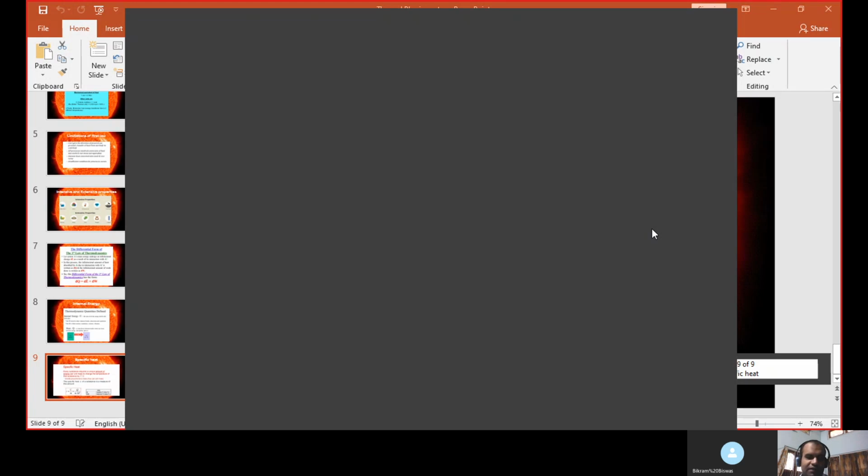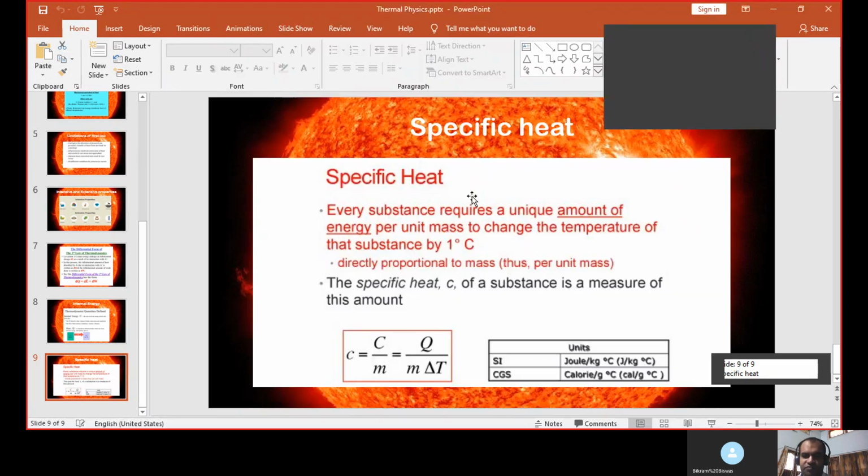Okay. So we have learned about the formulas of specific heat at constant pressure or volume. So maybe I can try to write here, how I can write it.